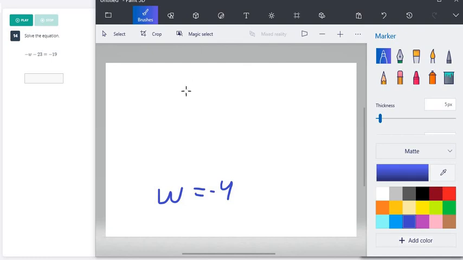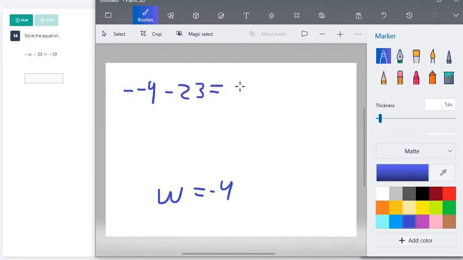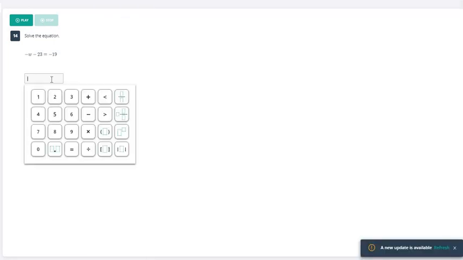And again, if we were to replace w here with negative 4, so this might also be where some people got in trouble, it's negative 4, so basically saying the opposite of negative 4. So if w equals negative 4, then it's minus negative 4 minus 23 equals negative 19. Remember, whenever there's a double negative, you change that into a plus. So this is just 4 minus 23, and 4 minus 23 is negative 19. So here w equals negative 4.